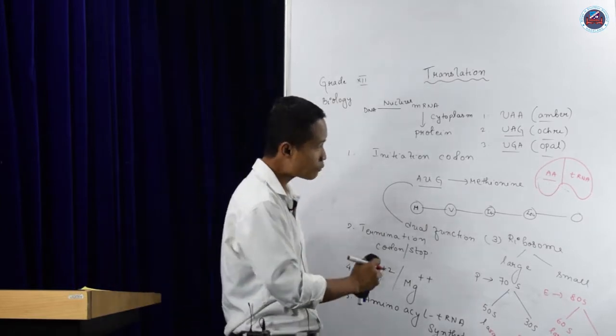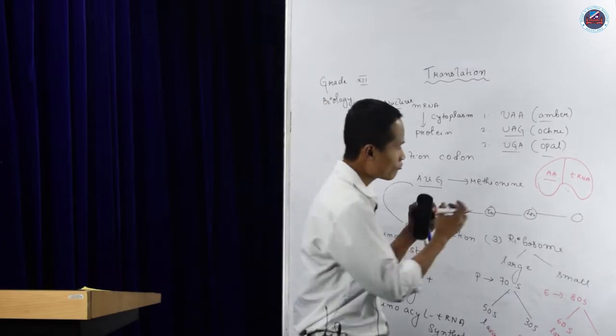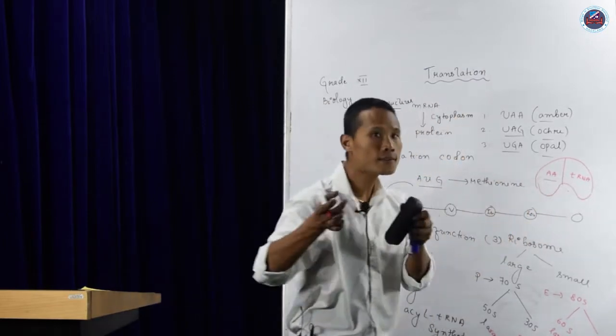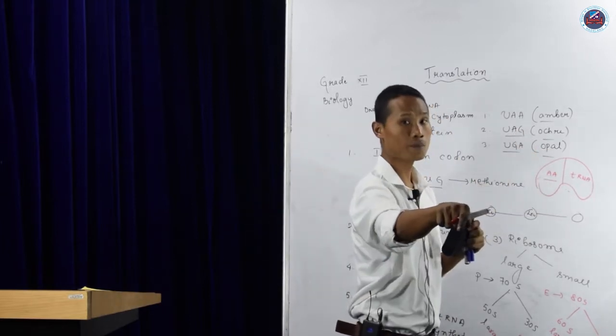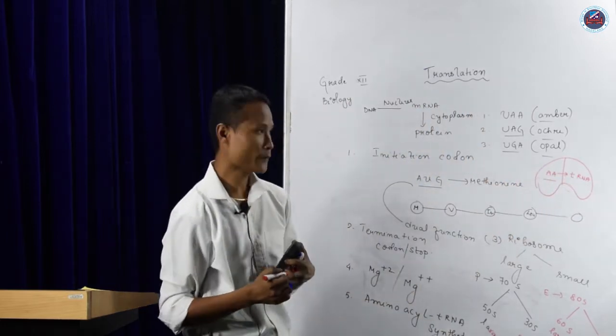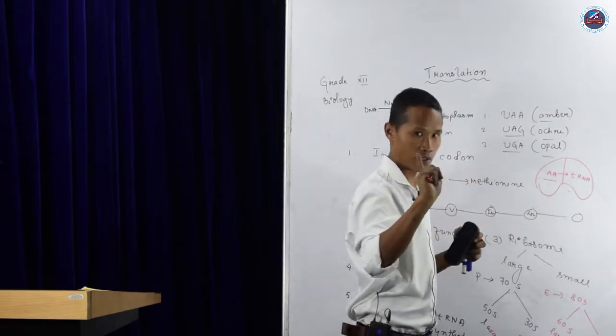One is that it helps in the activation of amino acids. The second is that it also binds the tRNA and transfers the amino acid to the tRNA. Let me explain again. It has 2 subunits.